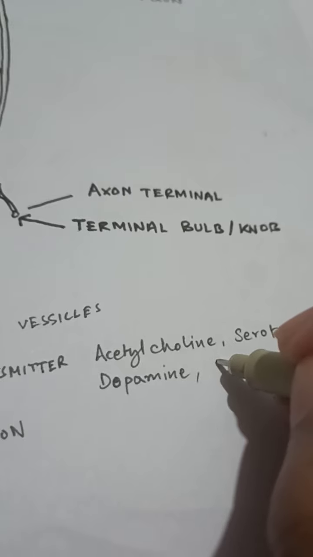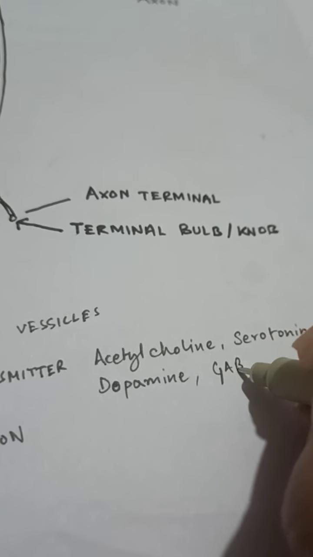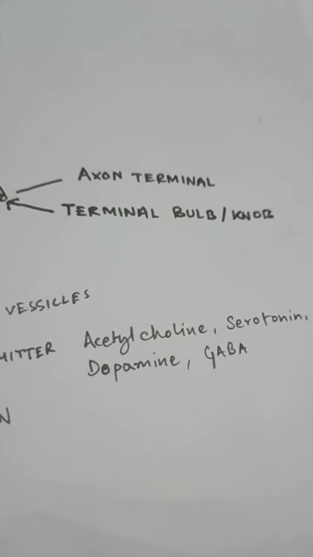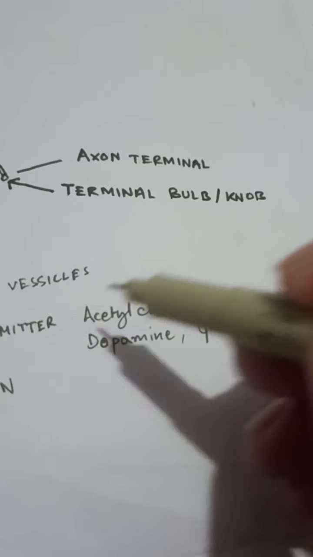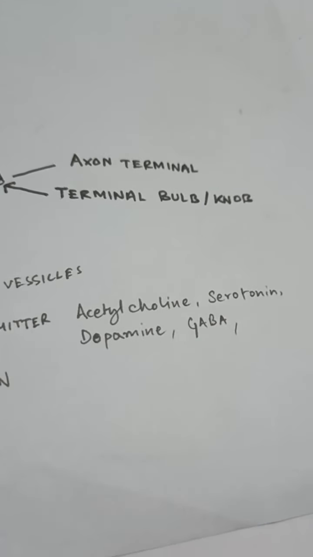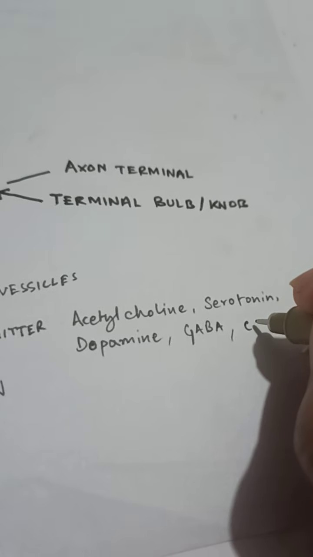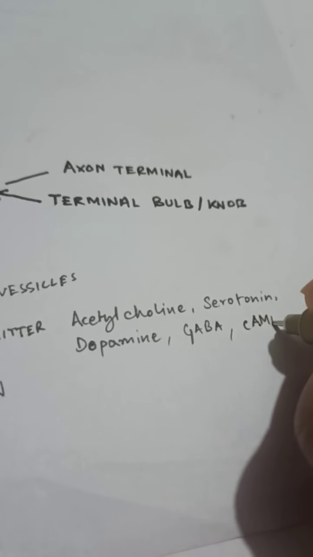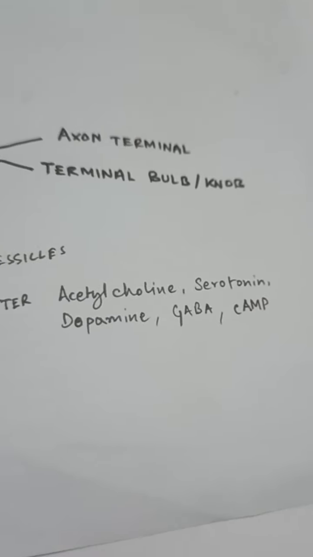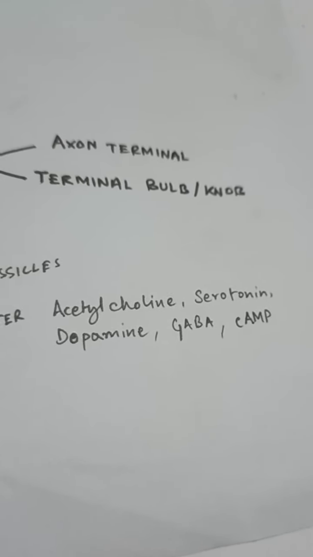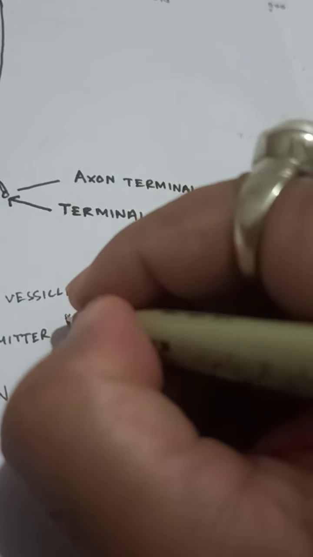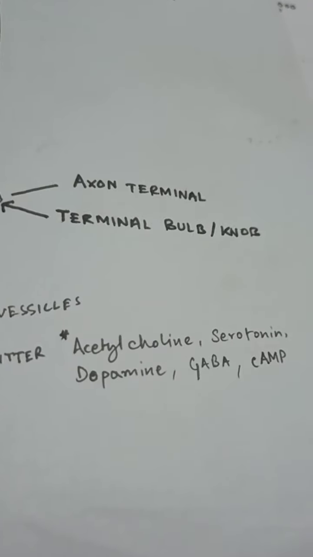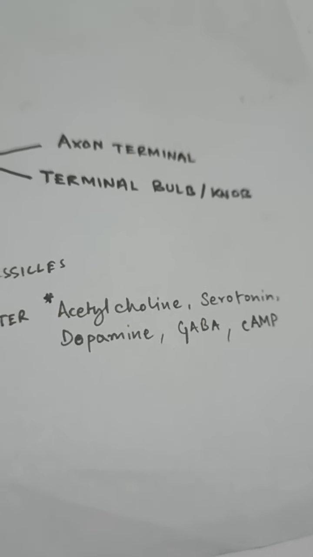Sometimes there is gamma amino butyric acid, or GABA in short. These can also act. Even cyclic adenosine monophosphate has sometimes been noticed to play the role of a neurochemical transmitter, though it is mostly acetylcholine that is responsible for transmission of the signal.